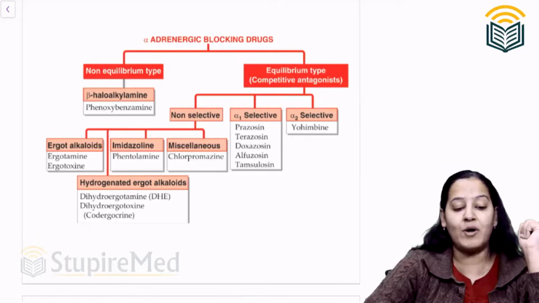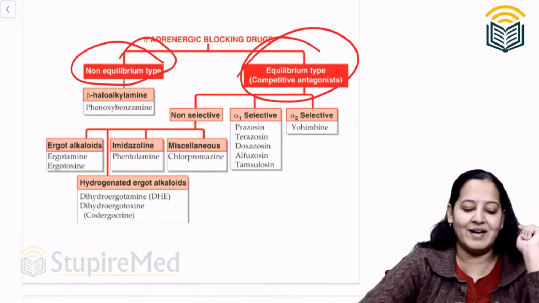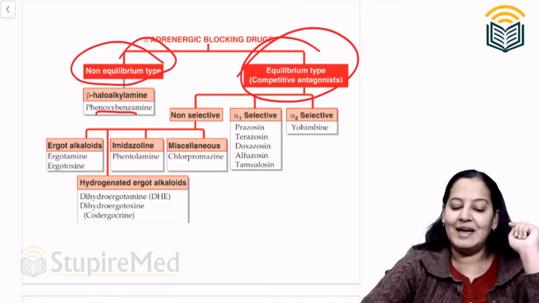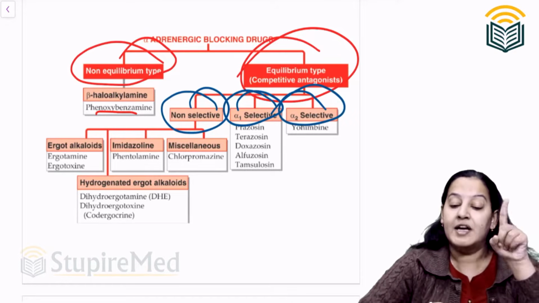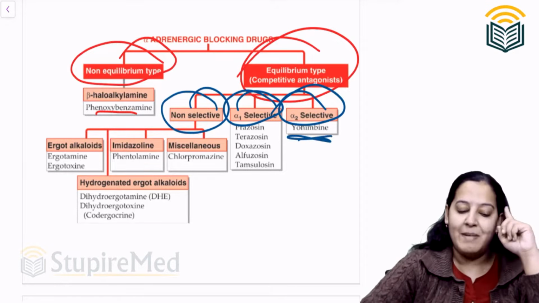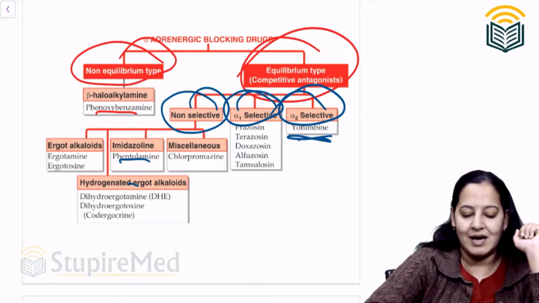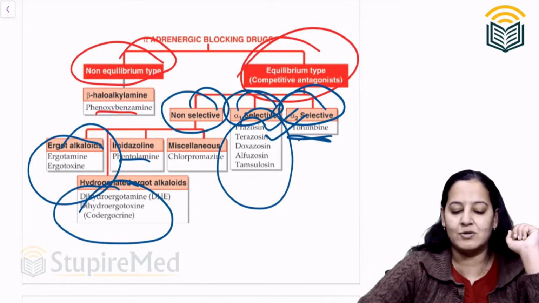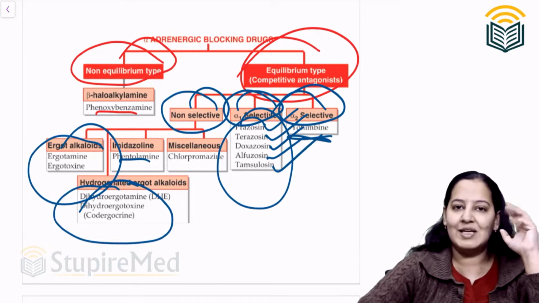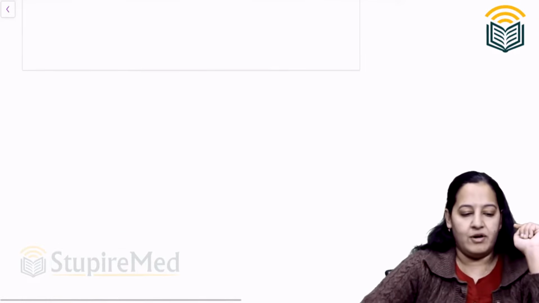This is the classification of alpha blockers. Alpha blockers are of two types, non-equilibrium type and equilibrium type. In non-equilibrium only one drug is there, phenoxybenzamine. And the equilibrium type is divided into three types: non-selective, alpha 1 selective, alpha 2 selective. Remember, alpha 2 selective is yohimbine. Many MCQs come on it. Non-selective are phentolamine and ergots. Alpha 1 selective are prazosin, terazosin, doxazosin, alfuzosin and tamsulosin. So these all 'sins' are alpha 1 selective. Alpha 2 is yohimbine. Never forget. So this is the classification of alpha blockers.